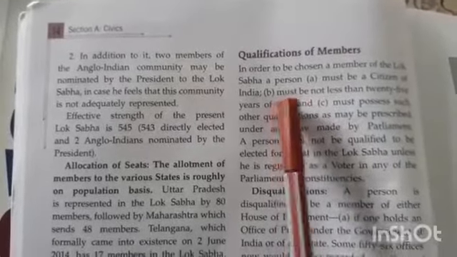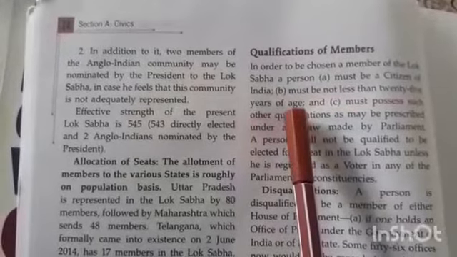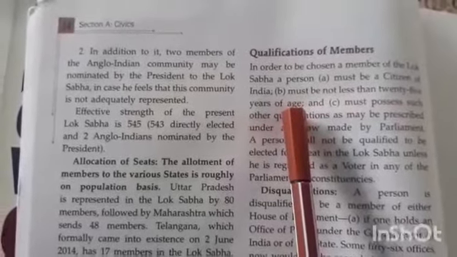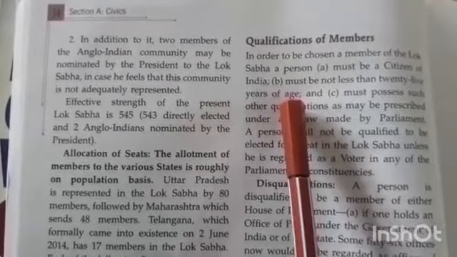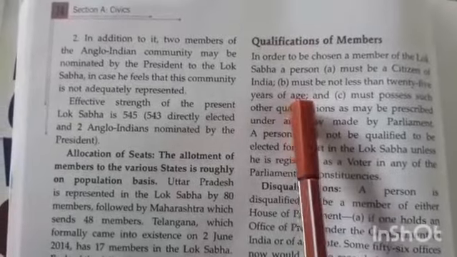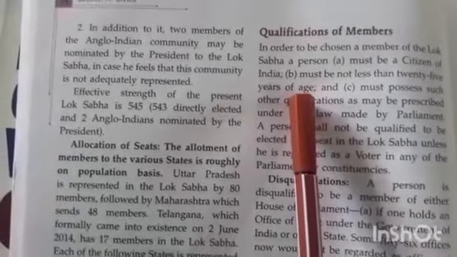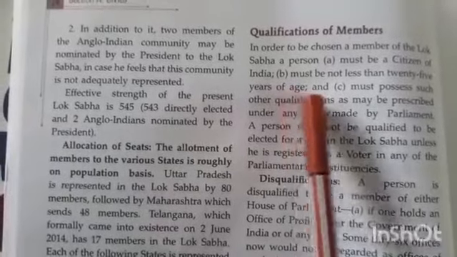Second qualification is must not be less than 25 years of age. That is clear. That means if you are 24 and 11 months, you are not 25, so you cannot contest for election, right?